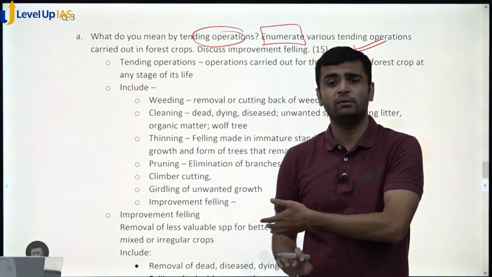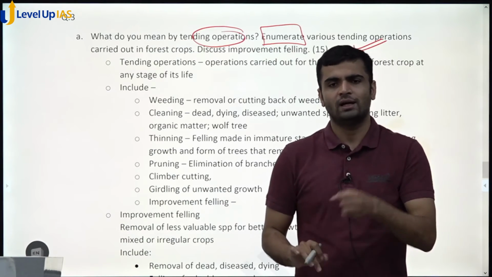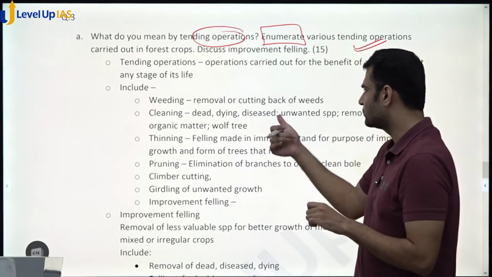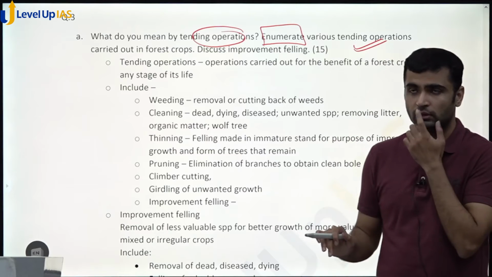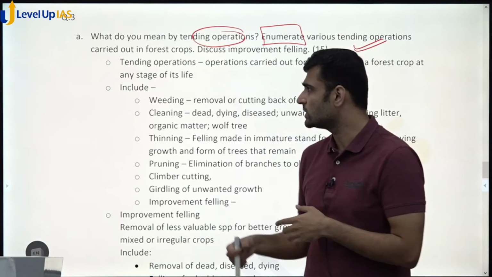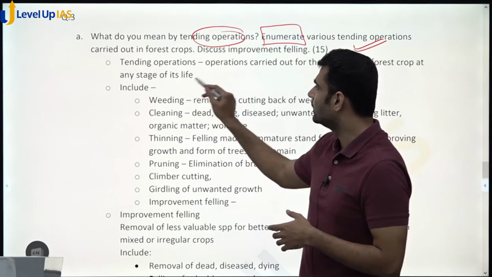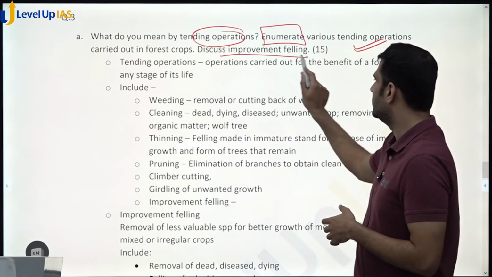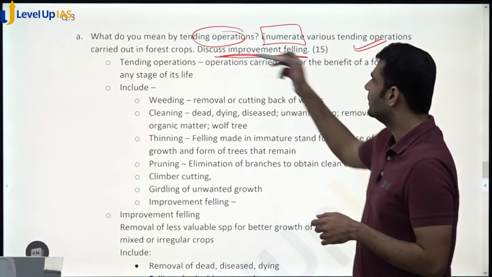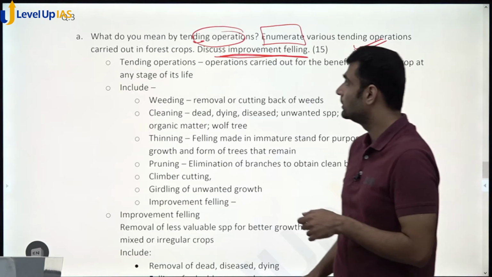And since this is a 15 marker, we can explain in one line what each operation means, and just don't enlist. Okay. That's what I have done. Simple enough. And because I think we had 3 pages for this question, there was a lot of space to write. No issue. And third question, discuss improvement felling. It is one of the tending operations. So 3 questions, 5 marks each you can assume, or maybe less for this, because there is not much to write here.